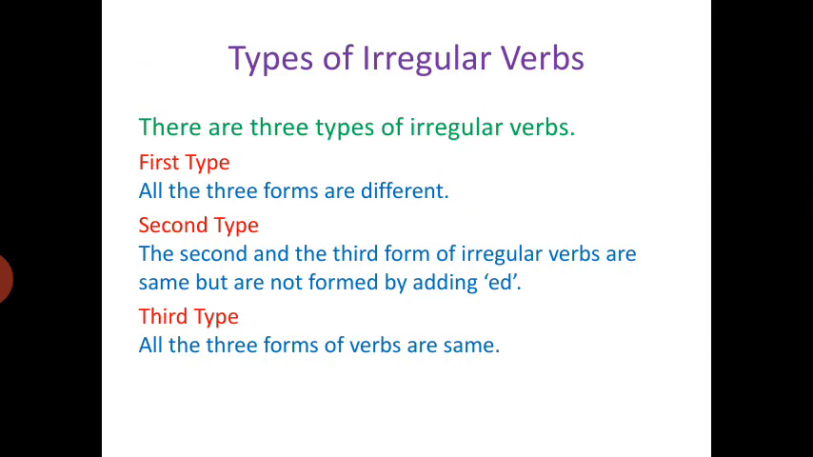The second type of verbs is irregular verbs. Now there are three types of irregular verbs: first, second and third. In the first type, all the three forms of verbs are different, and in the second type of irregular verbs, the second and third form are same but are not formed by adding ed. There is no rule to follow ed. Then in the third type of irregular verbs, all the three forms of verbs are same. Now we will go through in detail all these types of irregular verbs.